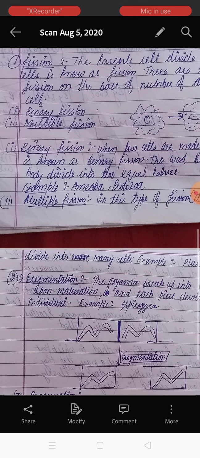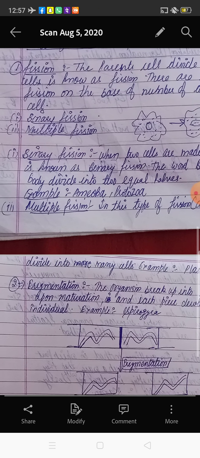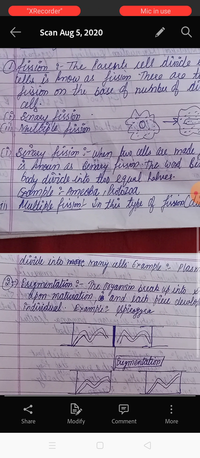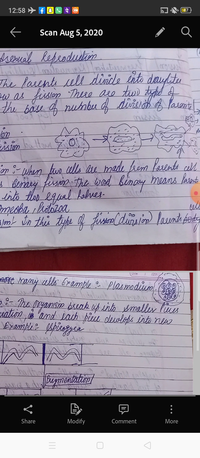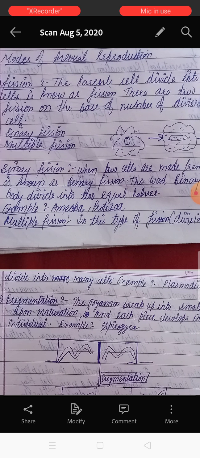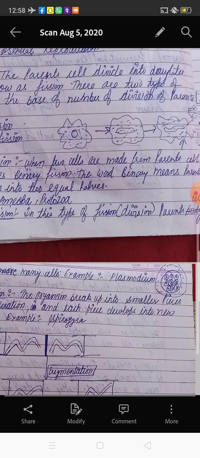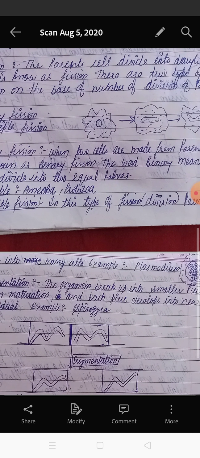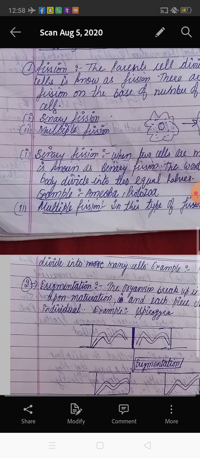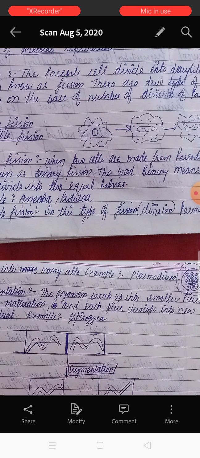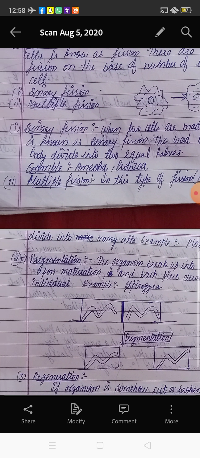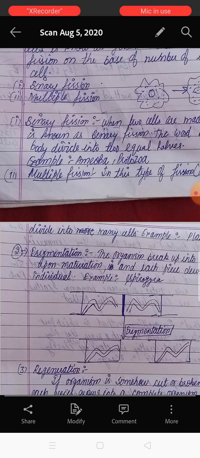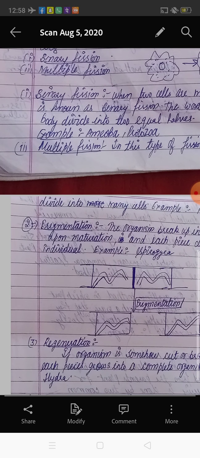we discuss today. The first one is fission. What do you mean by fission? Division. Division means cell division, in which the parent cell divides into daughter cells. Here it means a new cell: one parent cell is divided into new cells, and on the basis of the number of divisions, from one cell two cells are made, or more than two cells are made. On that basis, fission is of two main types, binary fission and multiple fission.